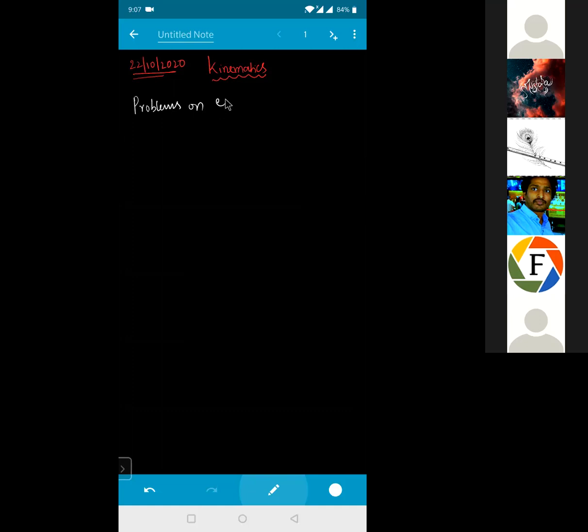Problems on equations of motion. Okay, that is for your uniformly accelerated motion.